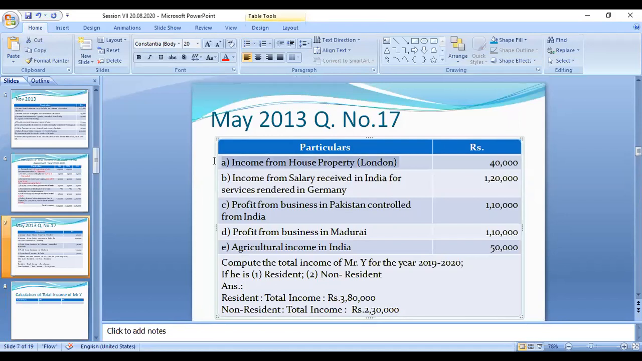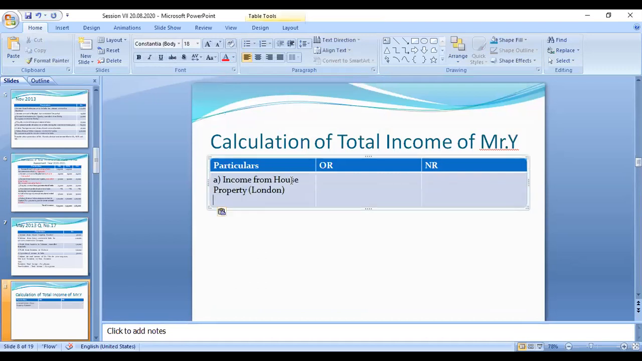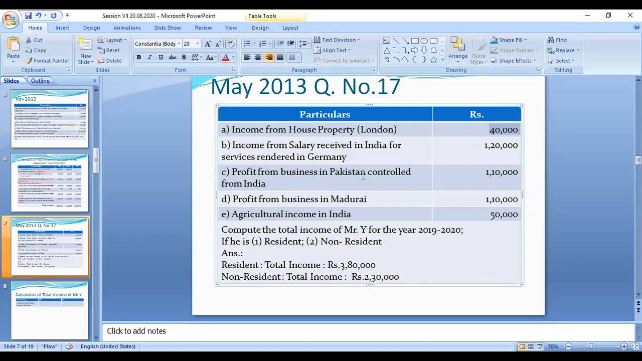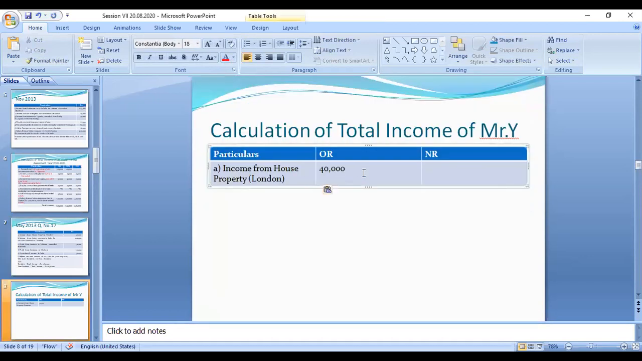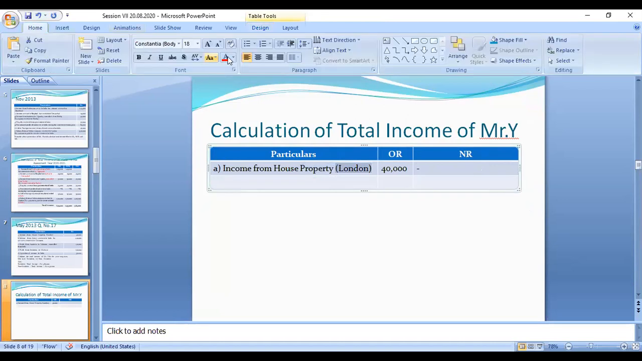Right. The first category, income from house property. That amount is given, 40,000 rupees. This amount is foreign income. So this foreign income is taxable only in the category of ordinary resident. Non-resident need not pay the tax for this amount. It is a foreign income. London is another country, it is not an Indian income. If it is Indian income, then this person has to pay the tax. So it is a foreign income.